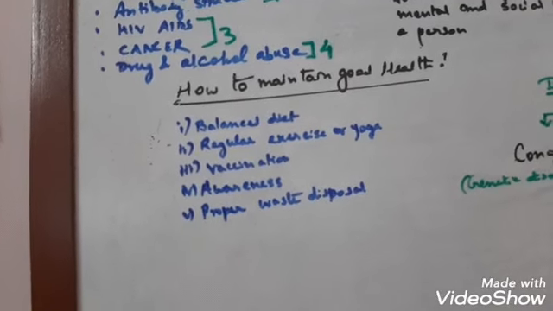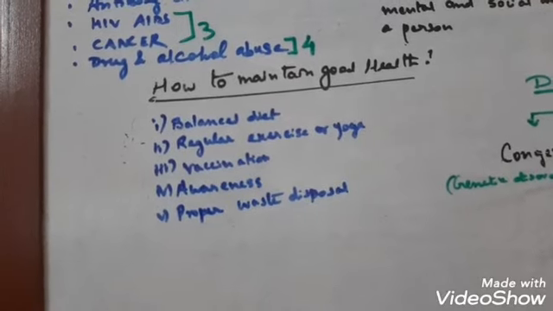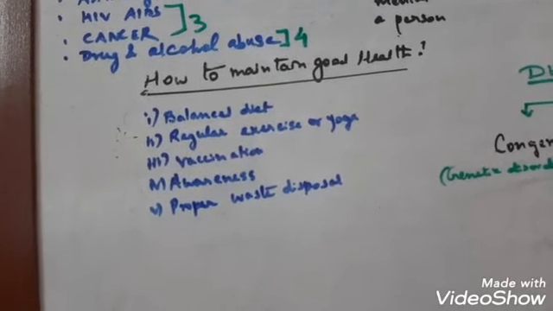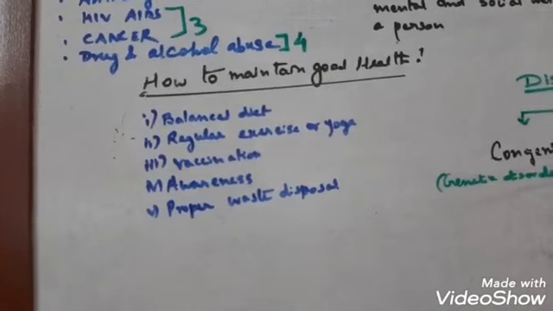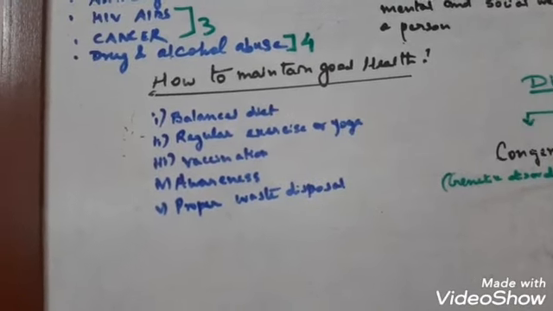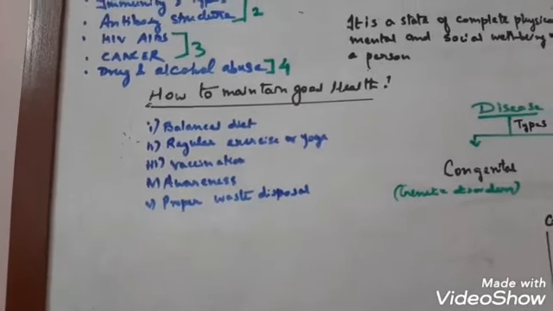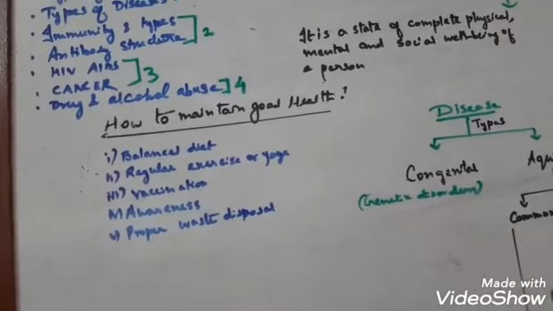The last point is the proper disposal of garbage. If you do not dispose of the daily garbage that you create in your home every day, it will bring various types of vectors into society. Proper hygiene of food and water resources should also be maintained. So these are the ways we can maintain our good health.